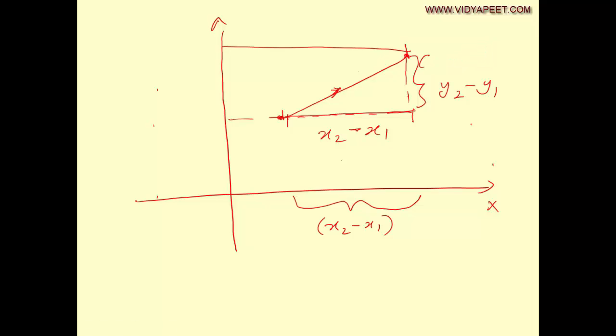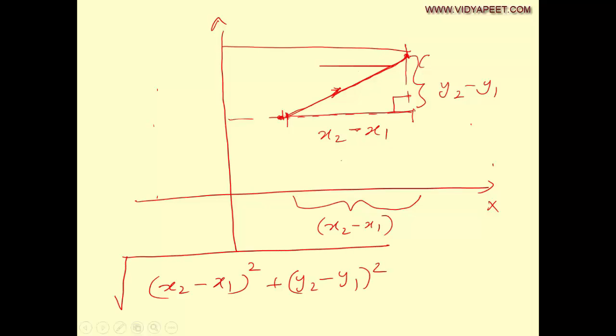In the angle one it will be 90 degrees. Now we can use the Pythagoras theorem to find out the hypotenuse, which is nothing but the length of the vector, which will be given by x2 minus x1 the whole square plus y2 minus y1 the whole square under the root. This will give the length of the vector.